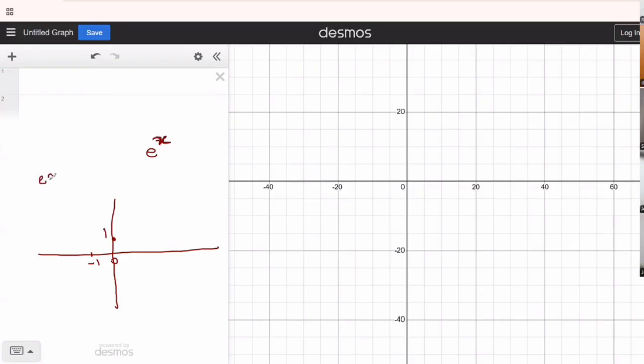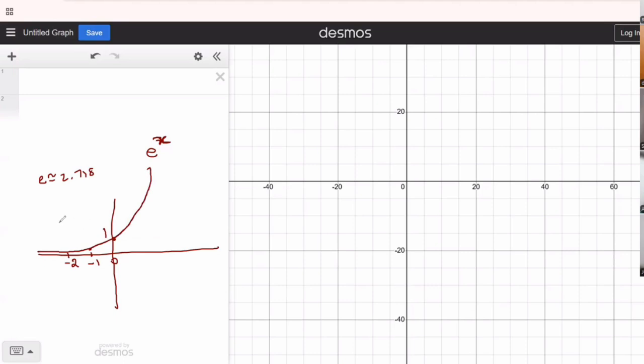e value is approximately 2.718. So 1 by 2.718 will become almost less than 0.5, something like 0.4 something. If I put -2, it will become much smaller. So it will become very, very asymptotically close to the x-axis, slowly rising up, exponentially goes up.